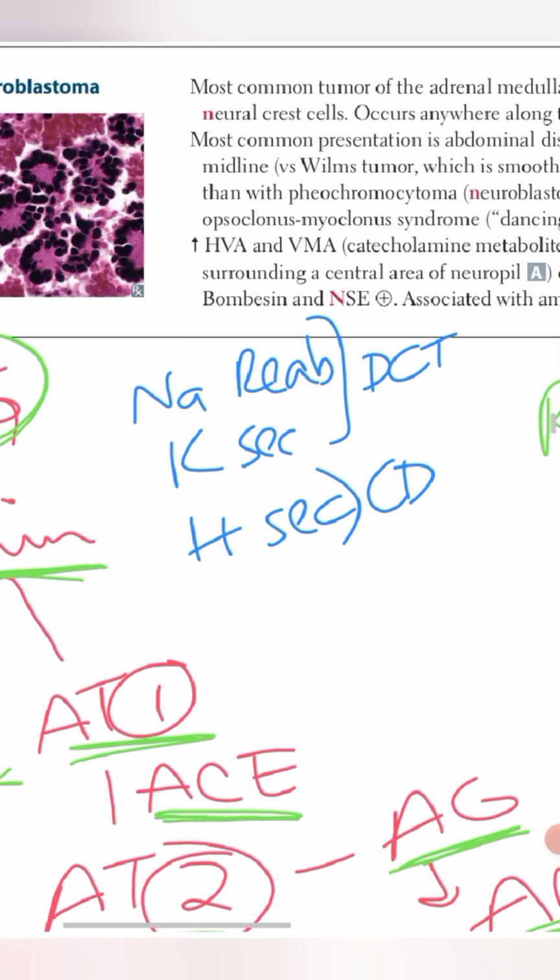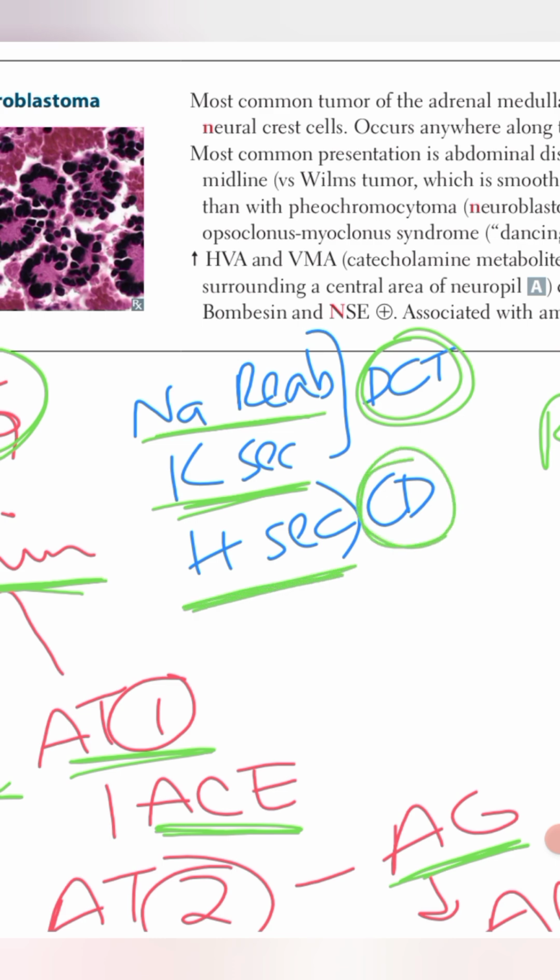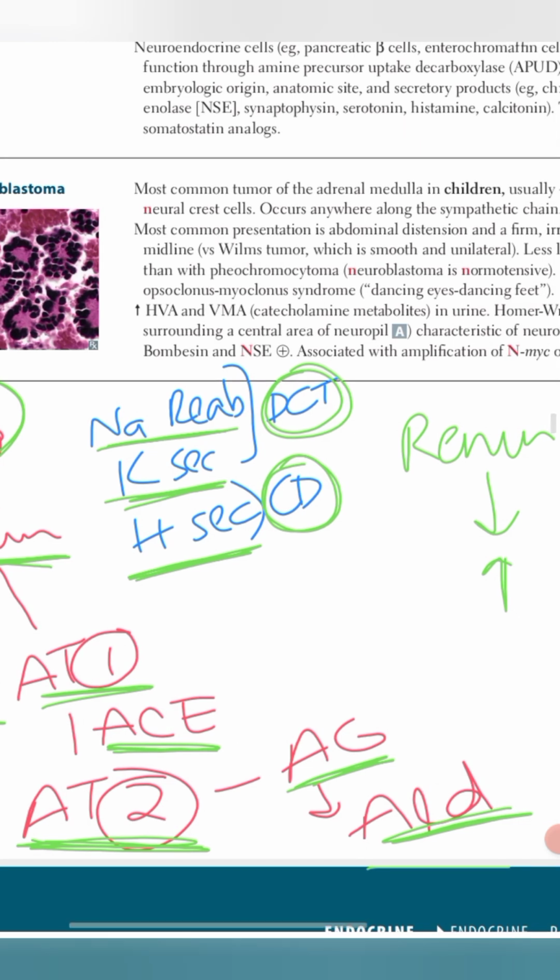Aldosterone then causes sodium absorption and potassium secretion from the distal convoluted tubules, and hydrogen secretion from the collecting ducts. Due to sodium absorption, water will also follow sodium and there will be hypertension. With potassium excretion, there will be hypokalemia, and with hydrogen secretion, there will be metabolic alkalosis.